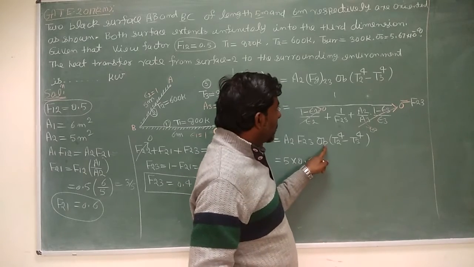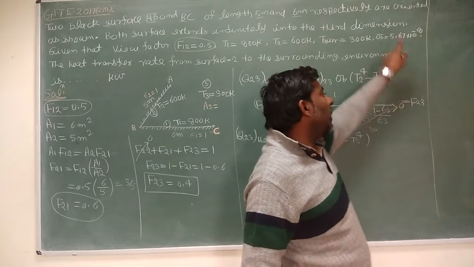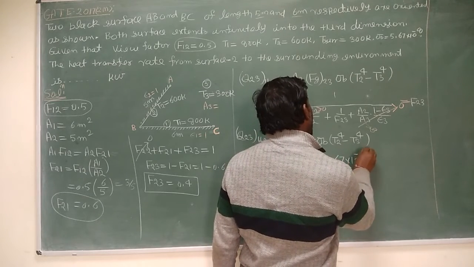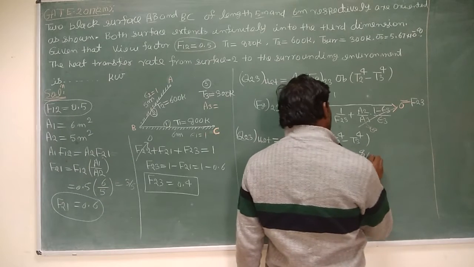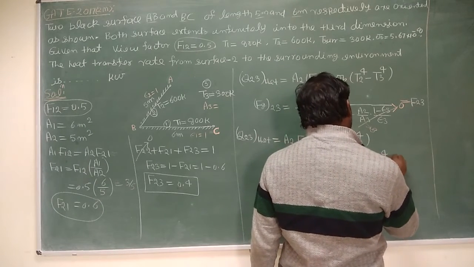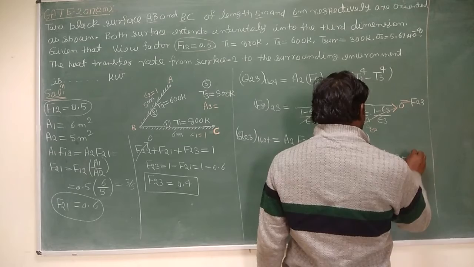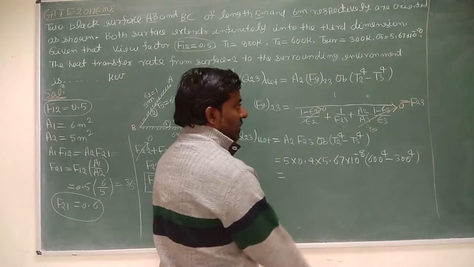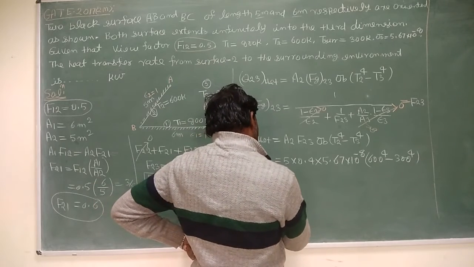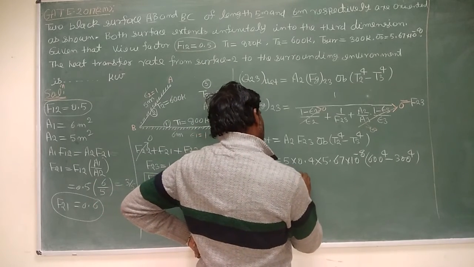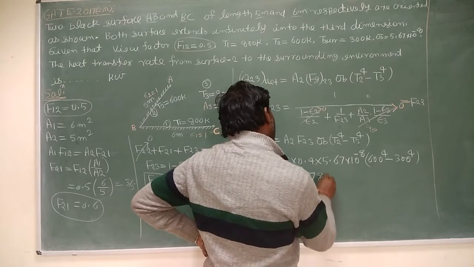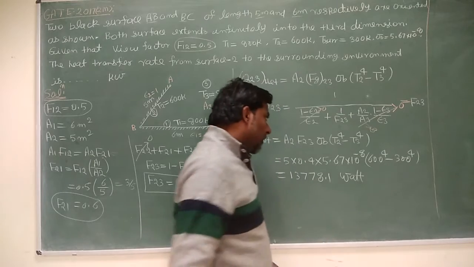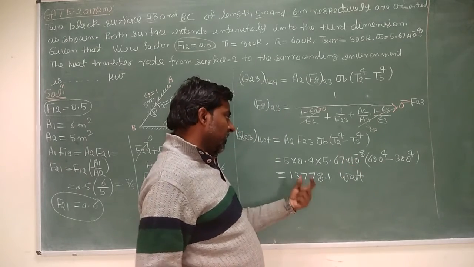Then sigma B is the Stefan Boltzmann constant, given in the problem as 5.67 into 10 to the power minus 8. Then T2 is 600 to the power 4, and T3 is 300 to the power 4. When you solve it, you will get 13778.1 watt.